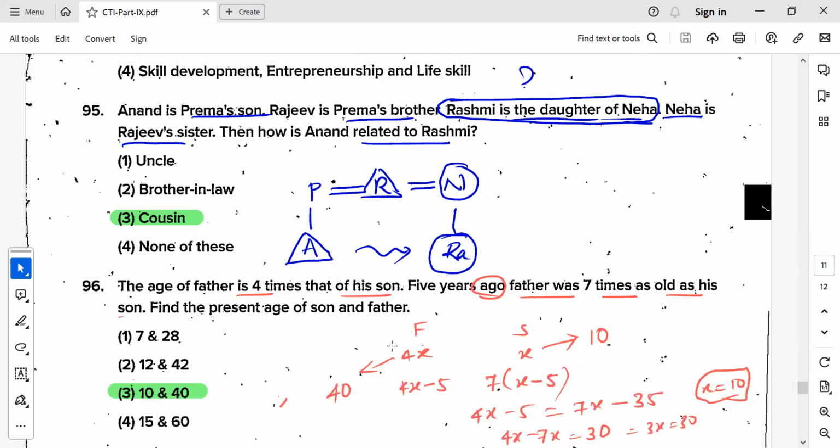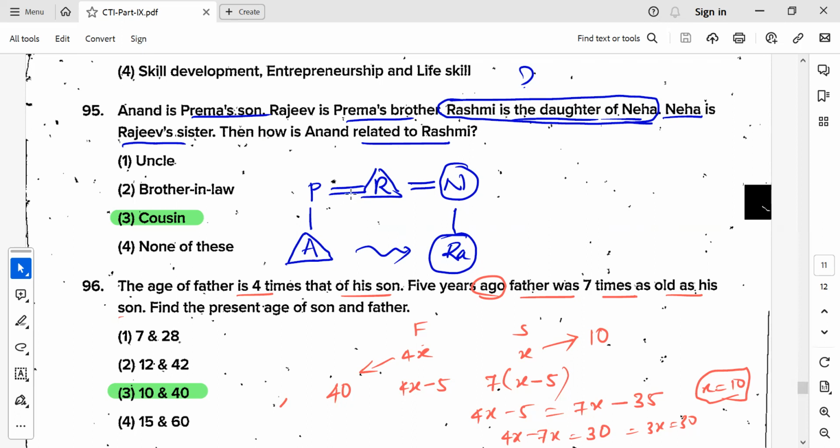So this is one more, as I was telling, of the basic mathematic questions. A few more questions I have analyzed. You can look at them if you are interested. Otherwise, you can stop here because I'll tell you a very basic way how we have solved. So Anand is Prema's son. You can write Anand is a son. A triangle, you put a triangle because it is for male. For our symbolic understanding, I'm using triangle as male, circle as female. Anand is Prema's son. Okay. Then Rajiv is Prema's brother. So for brothers, a double bonding will be there.